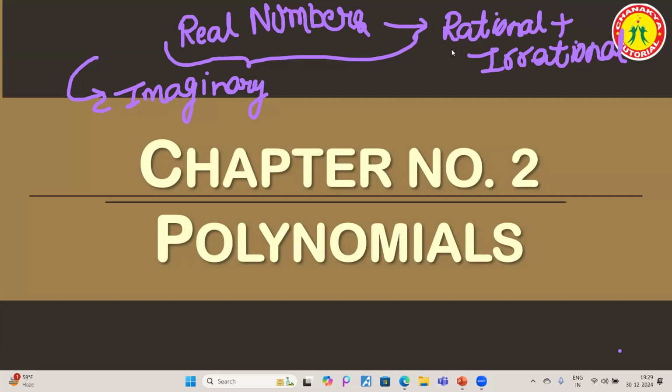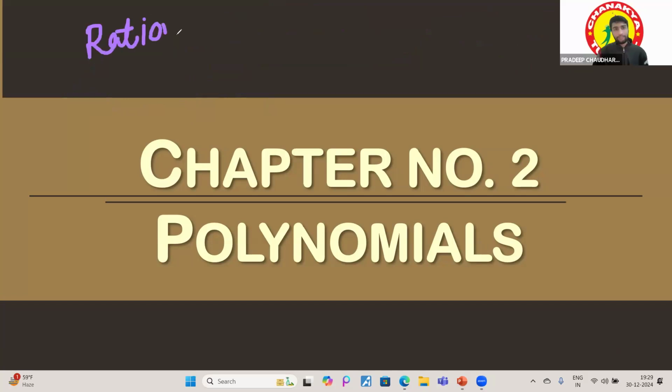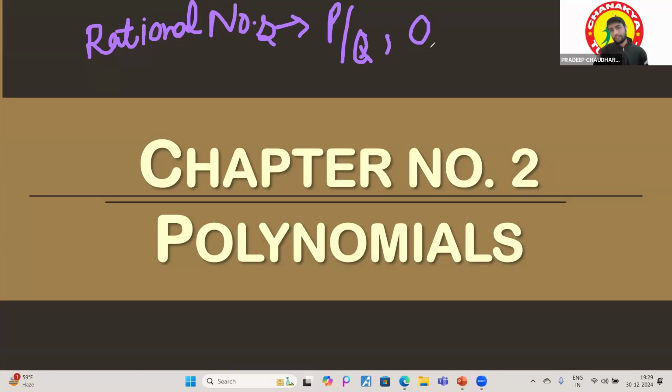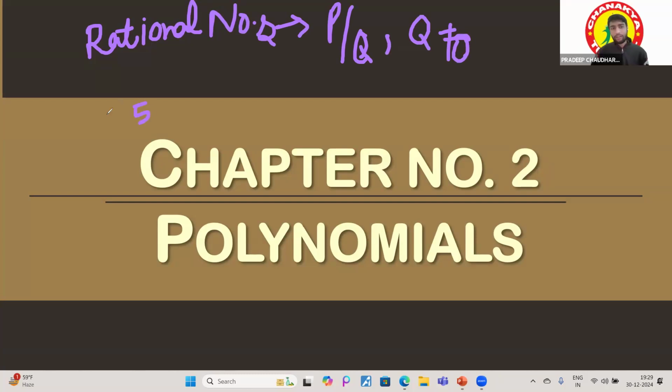Sir, rational numbers can be represented by P by Q, and Q should not be equal to zero. Good. Okay. So is 5 a rational number?